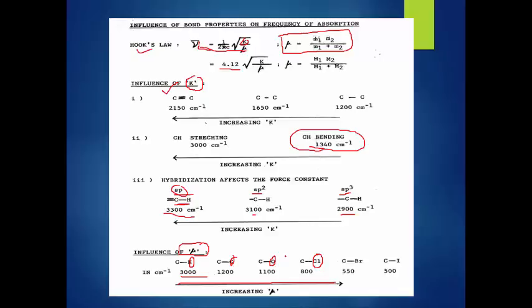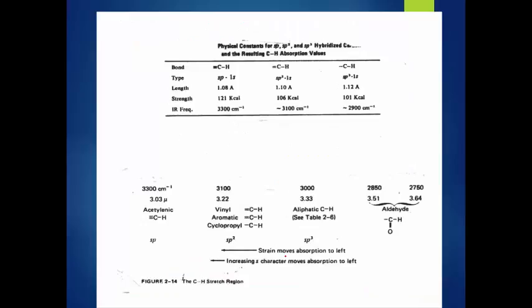What is the hybridization effect? This is acetylene, this is vinylene, maybe aromatic or maybe vinyl. This is aliphatic, this is aldehyde. Always remember, this region is very easy to identify, because CH occurs at 3000, double bond CH occurs at 3100, and triple bonded CH occurs at 3300, but aldehyde occurs nearer to this.